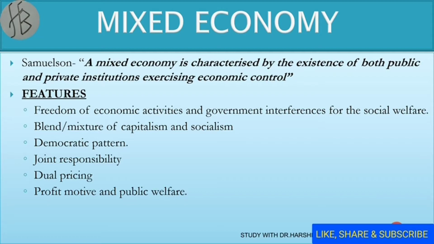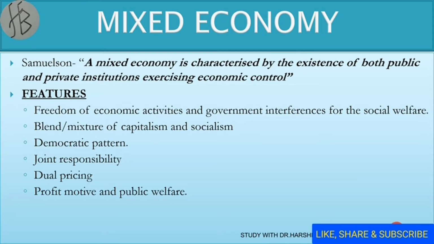According to Samuelson, what is a mixed economy? A mixed economy is characterized by the existence of both public and private institutions exercising economic control. In this economic system, there exist four types of sectors. Public sector, which is state owned. Private sector, which is privately owned. Joint sector, the sector in which public and private sector both contribute in equal proportion. And the fourth one is cooperative, the sector which has collective ownership based on the principle of cooperation. So this is mixed economy.